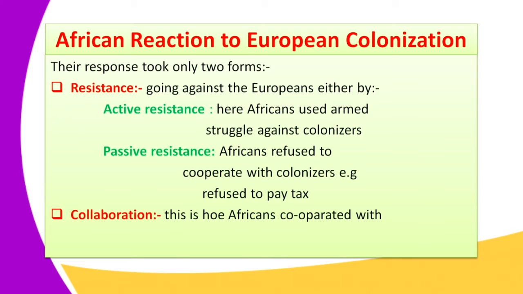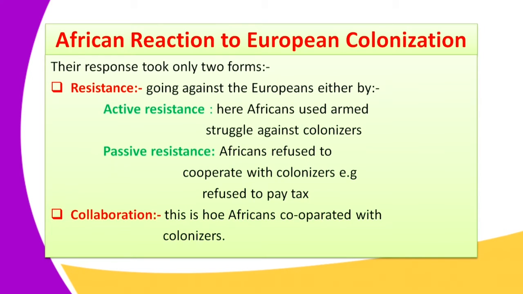Apart from resistance, we have another response, because we say there are 2. This is collaboration. This is how the Africans cooperated with the European colonizers.